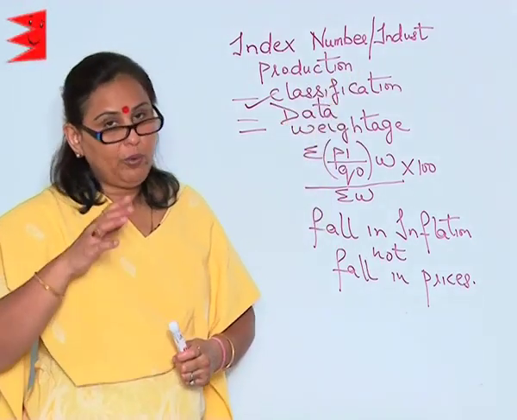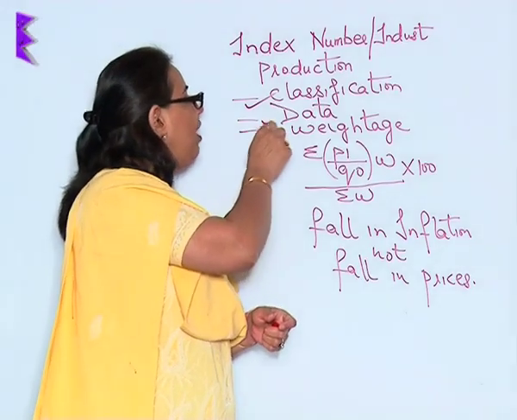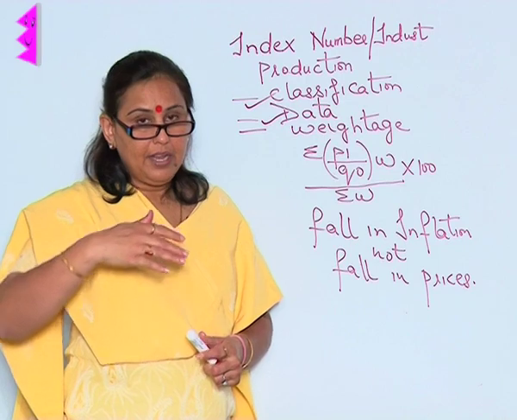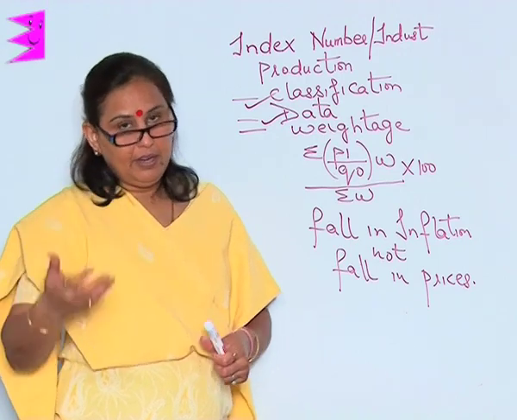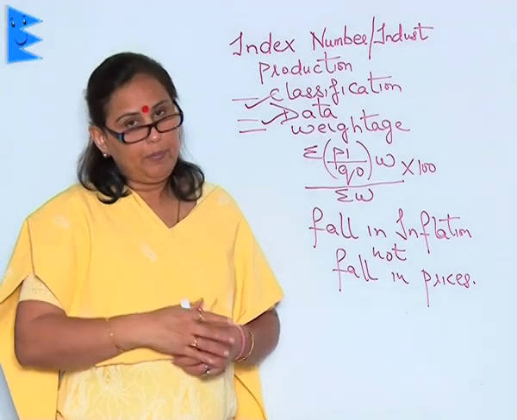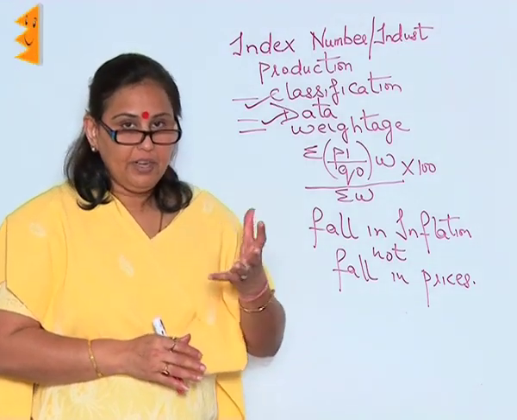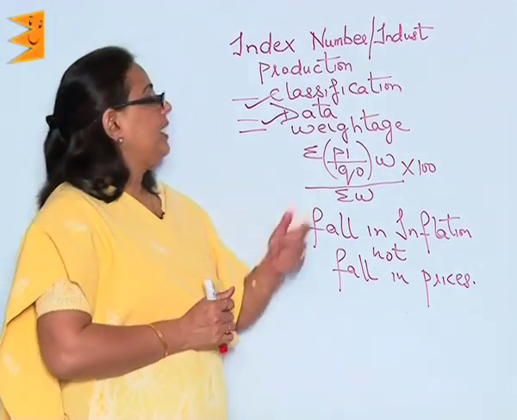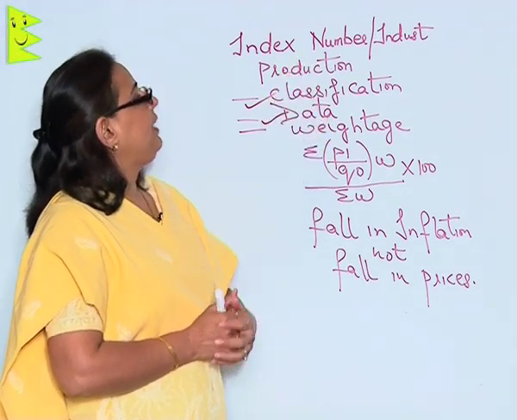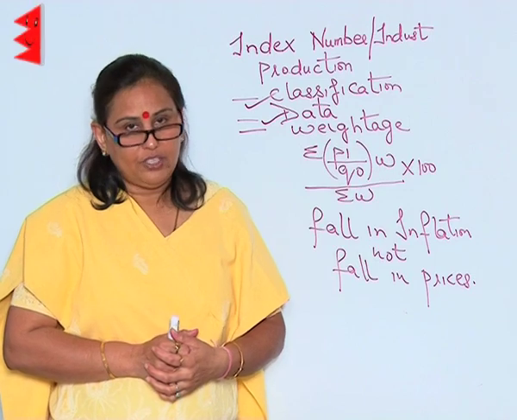Then we have to collect the data of these various industries, that is the monthly, yearly, quarterly or weekly report, if at all produced. So, whatever the information is, the data has to be collected in order to make the index number for industrial production.